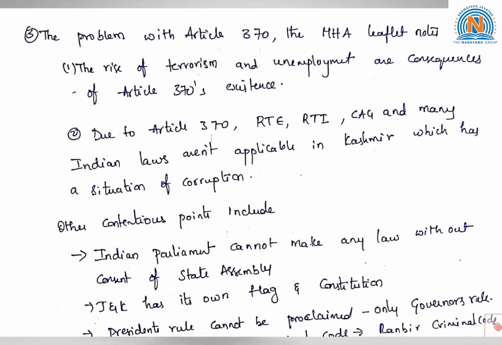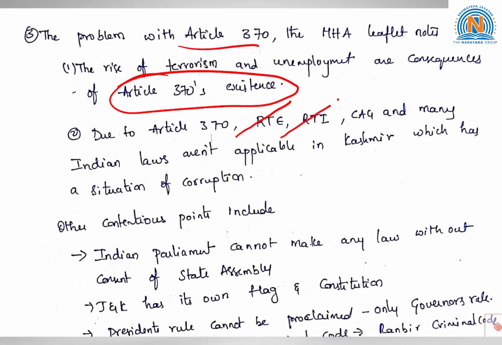Apart from this, regarding the problem with Article 370, the Ministry of Home Affairs leaflet notes that the rise of terrorism and unemployment are consequences of Article 370's existence. It has linked the rising unemployment and terrorism in Jammu and Kashmir with the existence of Article 370. And it says that due to Article 370, the right to education, right to information, Comptroller and Auditor General and many Indian laws aren't applicable in Kashmir, which has led to a situation of corruption. Since all these are not applicable, as per the Ministry of Home Affairs, they are unable to handle it appropriately.